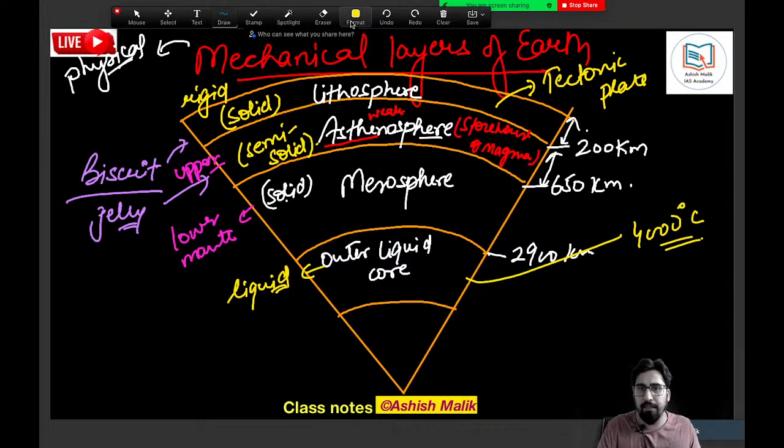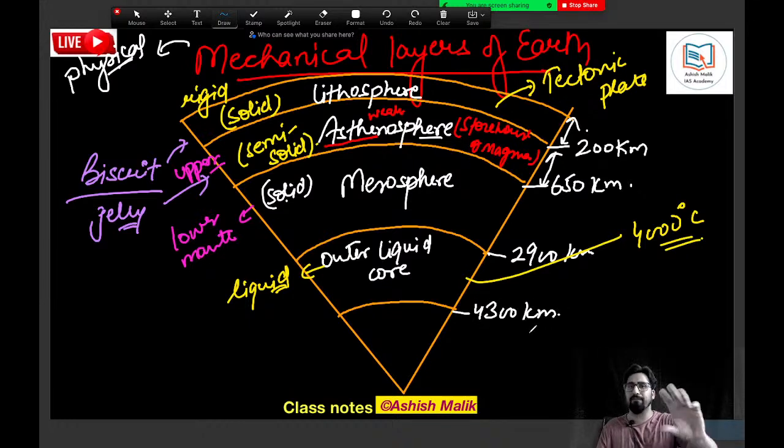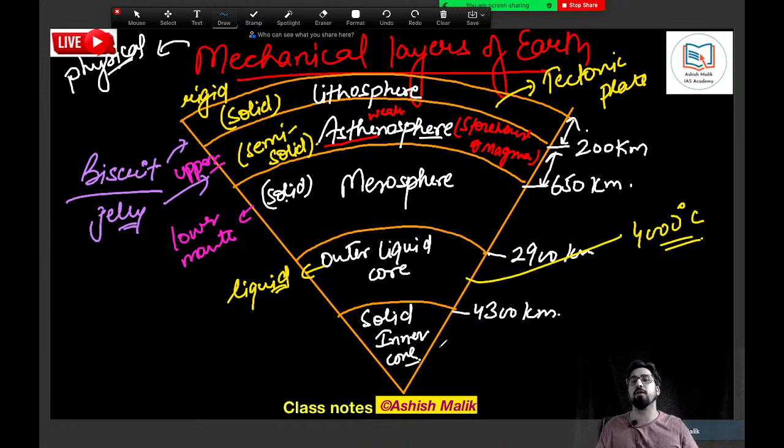This goes up to a depth of 4300 kilometer, and then we have the last layer, which is the solid inner core. This is not liquid, it's a solid inner core after 4300 till a depth of 6370 kilometer.